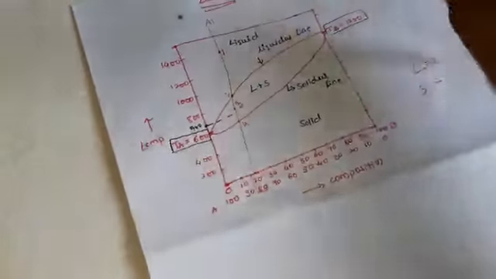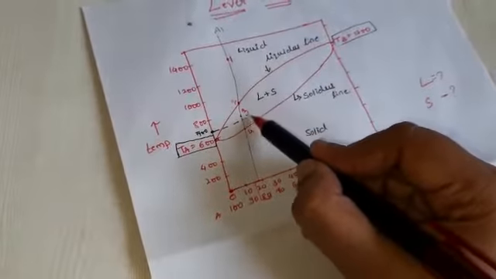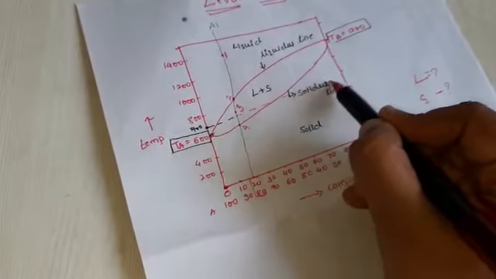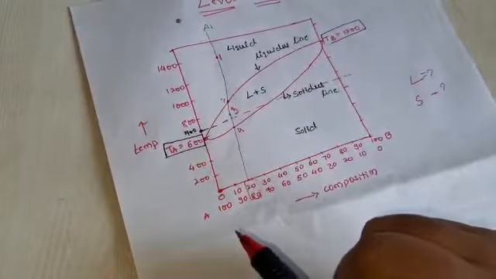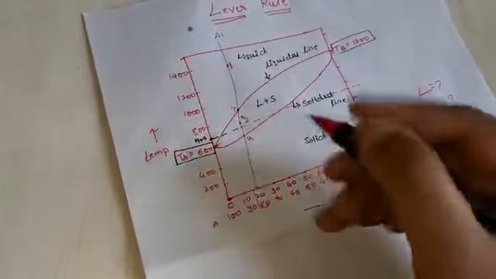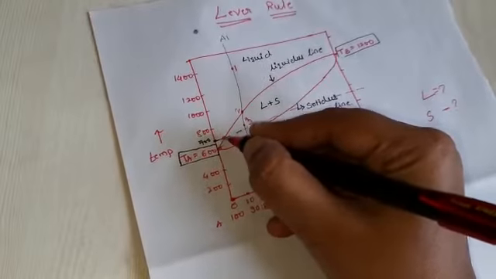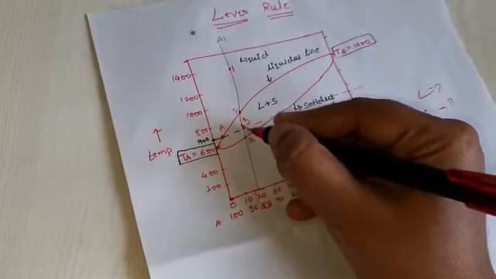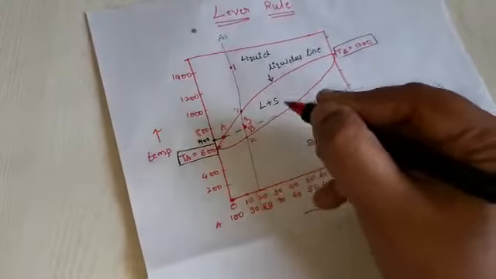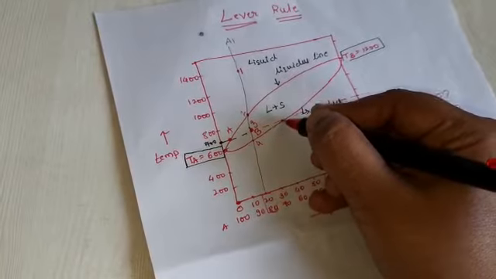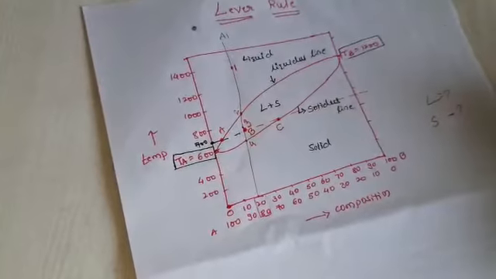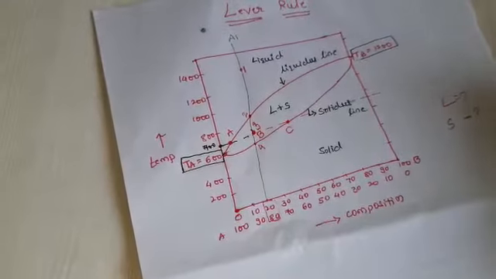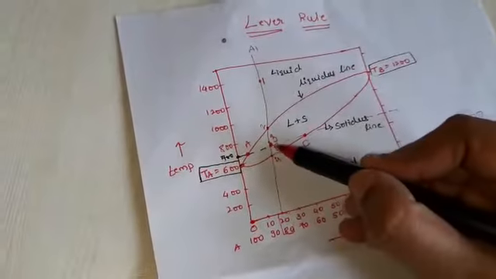For that we will draw one horizontal line at 700 degrees Celsius. We will get three points. This is the first intersecting point, which I write as A, this is the second intersecting point, B, and the third intersecting point, C. Now, how to calculate at this point?